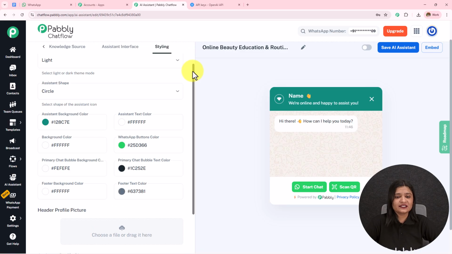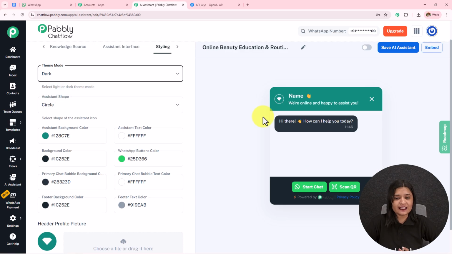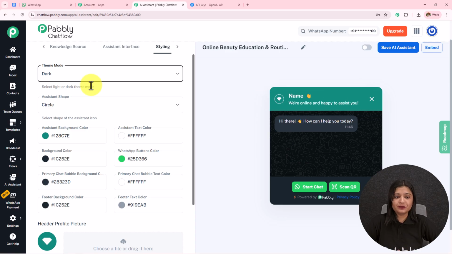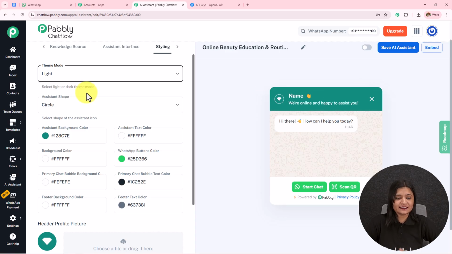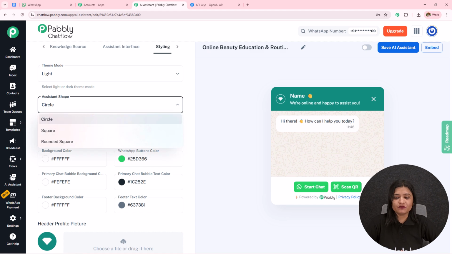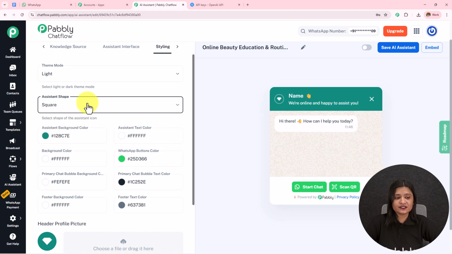So over here I've selected the theme mode as light. You can select it as dark also, and it will appear over here like this. I'm going to keep it as light only. We have this assistant shape, which is circle. You can select square and round square also. I'm going to keep it as circle.